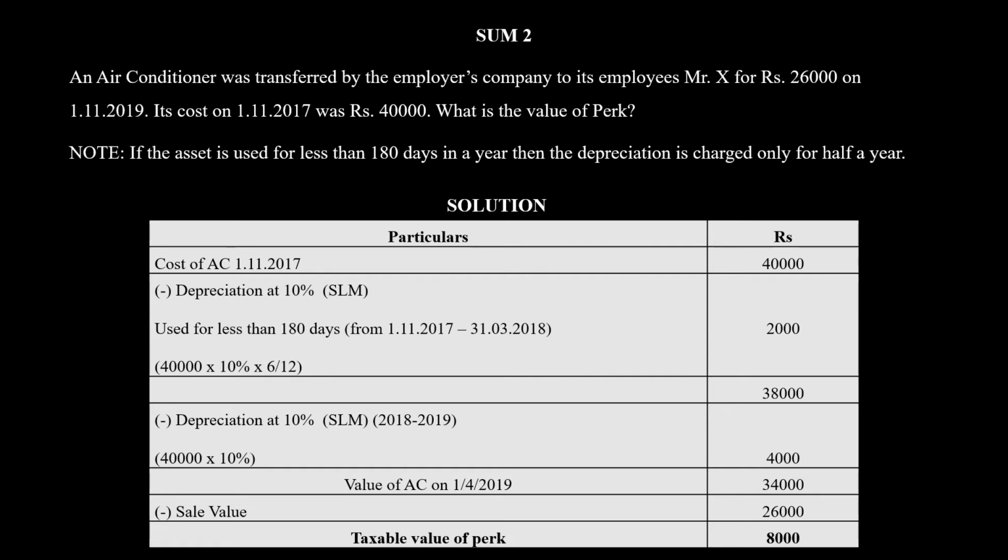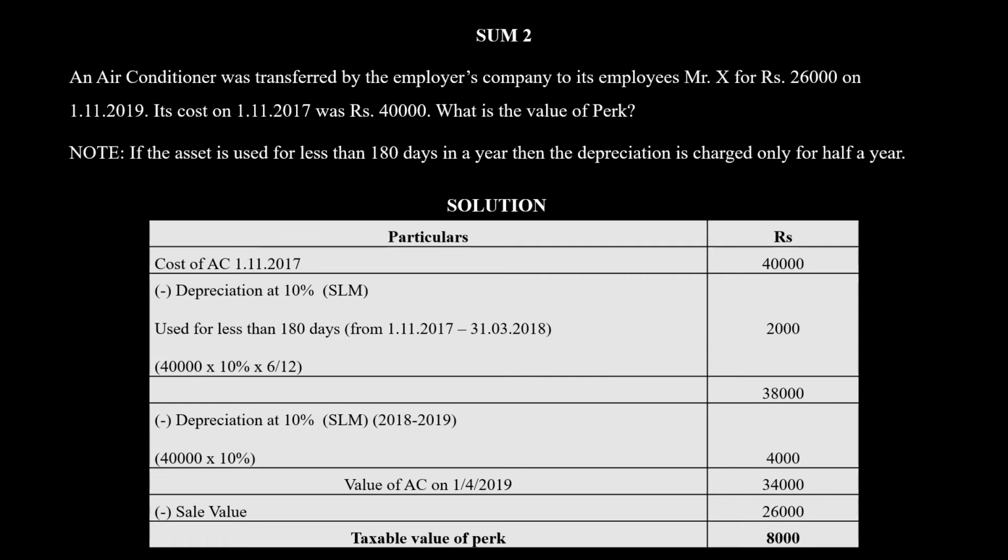So it is less than 180 days, and therefore you charge depreciation only for half a year. So 40,000 into 10% into 6/12 will be 2,000 rupees. Minus 2,000 from 40,000, you get 38,000 as your value for the first year.